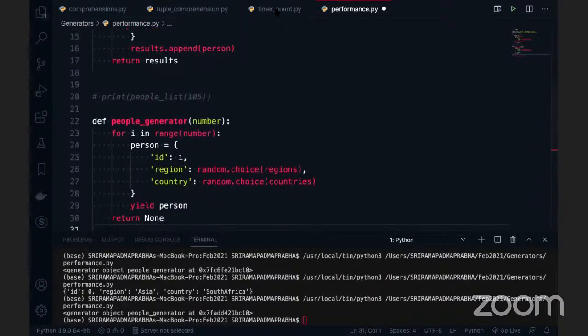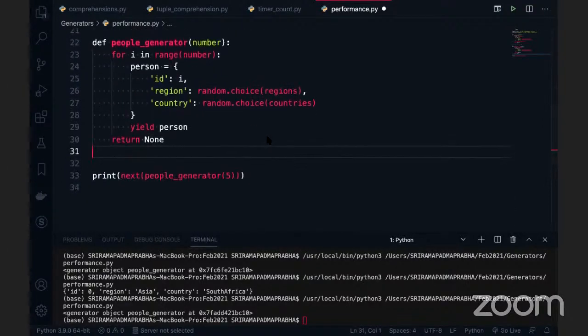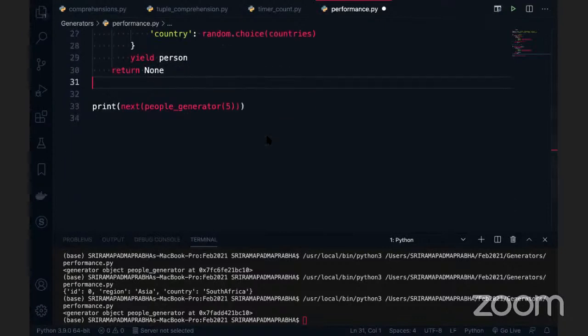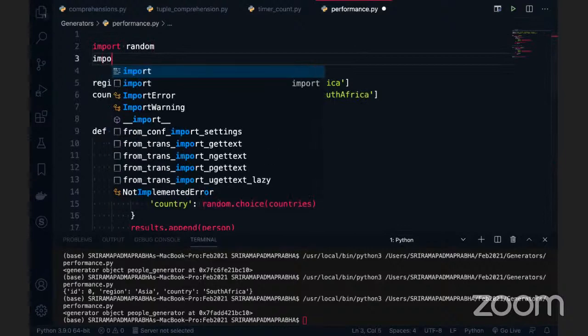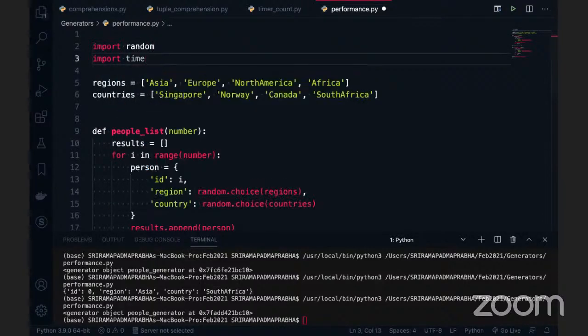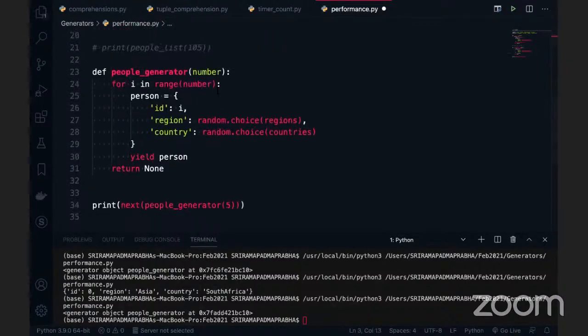So what is the next step, guys? We are almost all done. The next important step is very clear, right? I want to see the performance of these two. How can we measure performance? By using the time. Not only for this code, if anybody asks you to prove the performance, we need time. So I'll go to the time module and use it below.